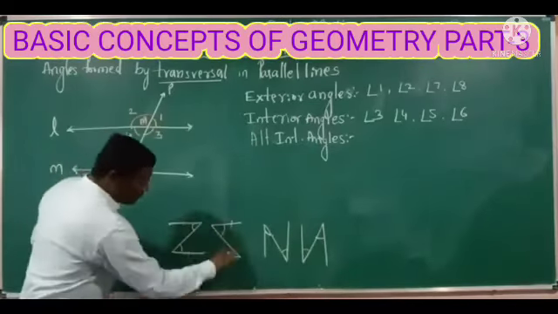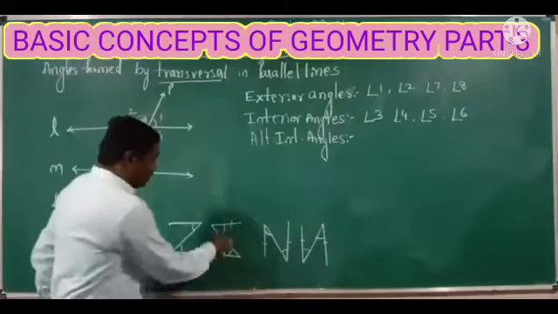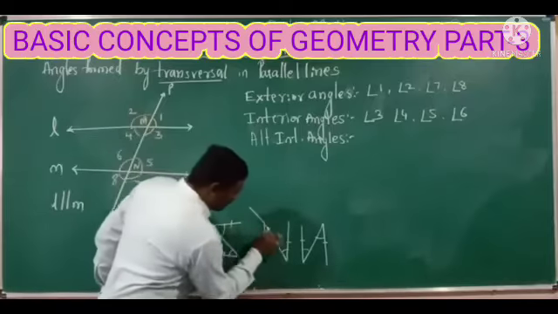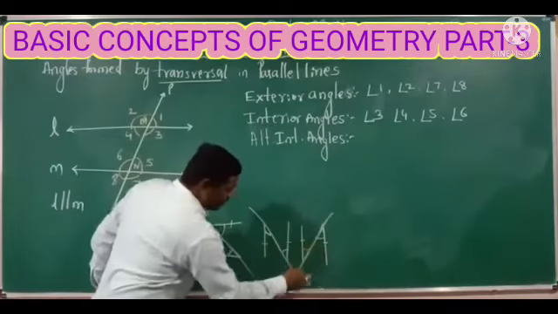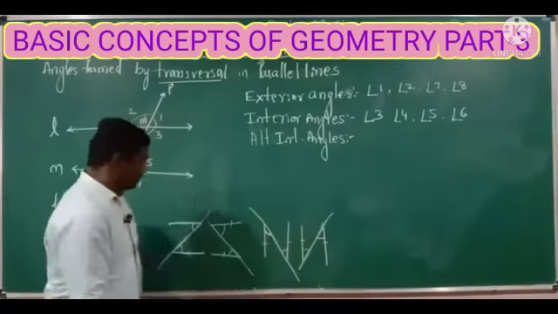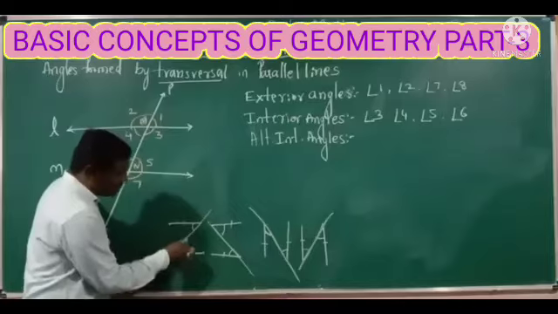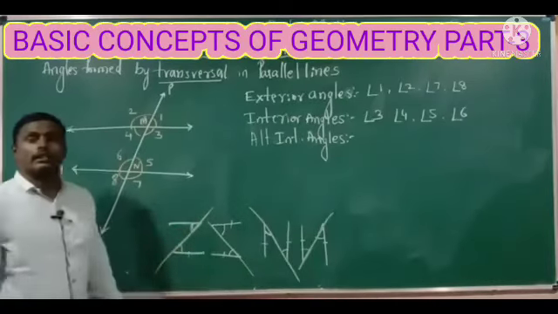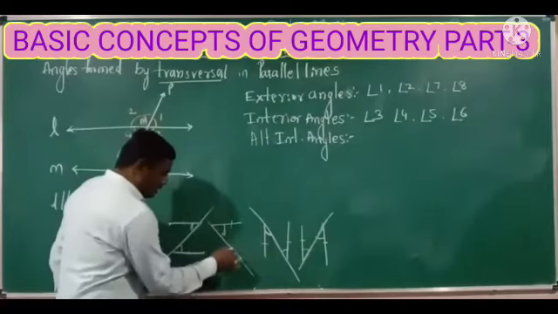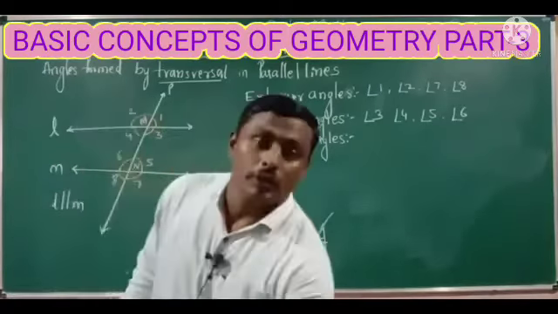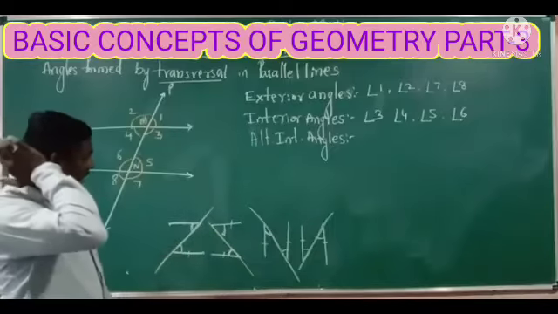When we get two parallel lines intersected by a third line, called a transversal, then only we will get alternate angles. Here this acts like a transversal, and you are getting alternate interior angles. Okay, so this is the simple way to identify the alternate angles.